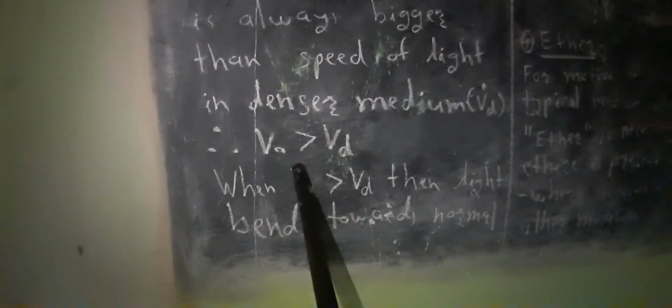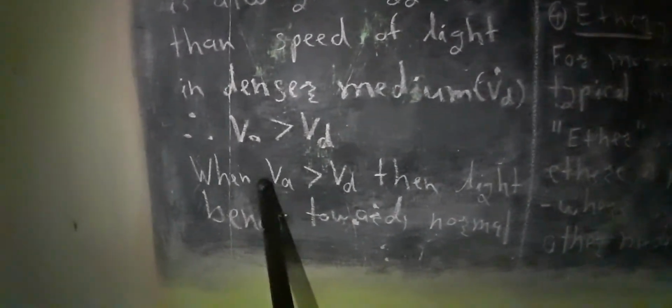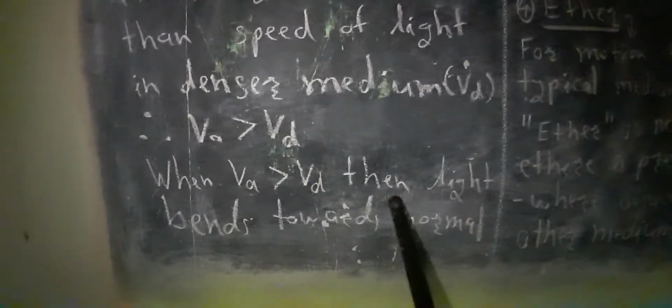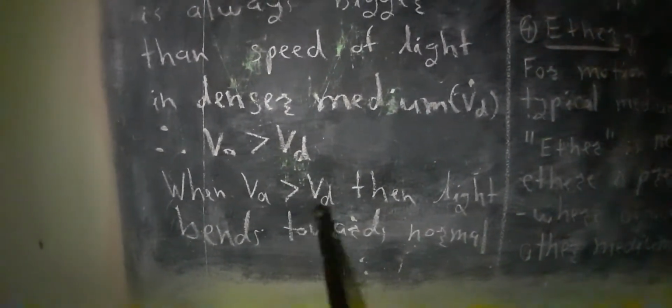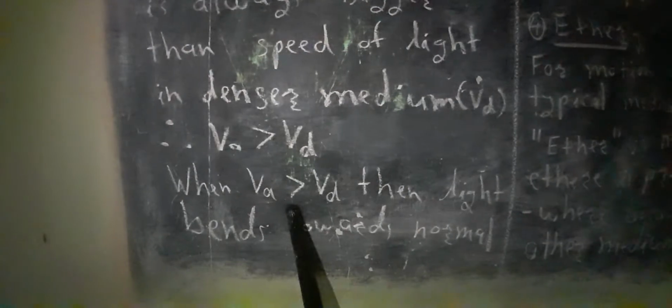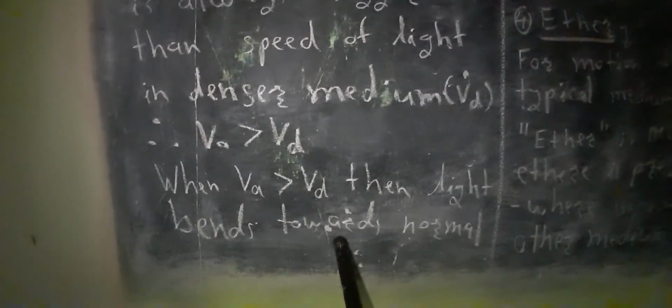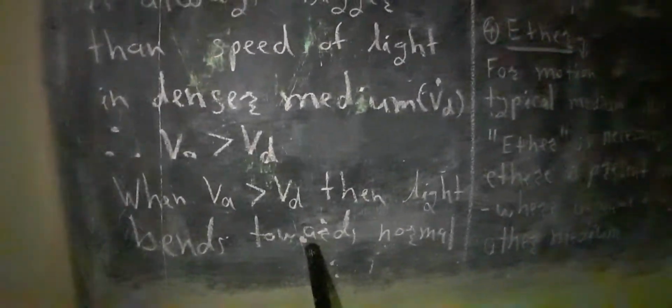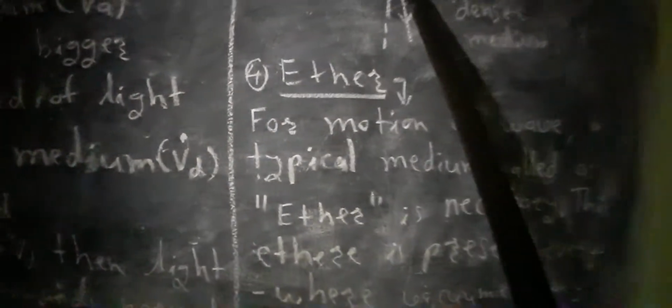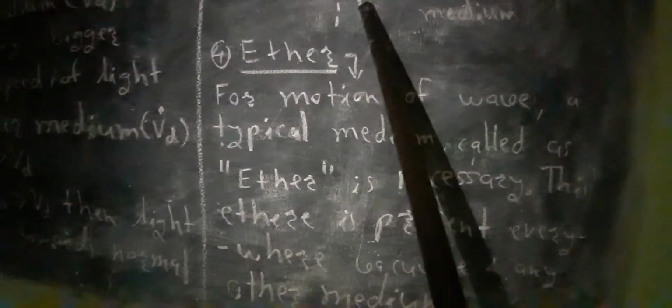Not only that, the scientist Huygens proved that when Va is bigger than Vd, that means the speed of light in denser medium is smaller than the speed of light in air medium, in that typical case, light bends towards the normal.